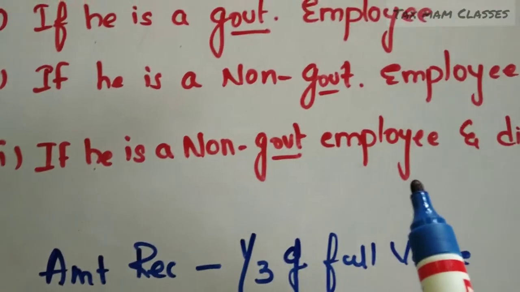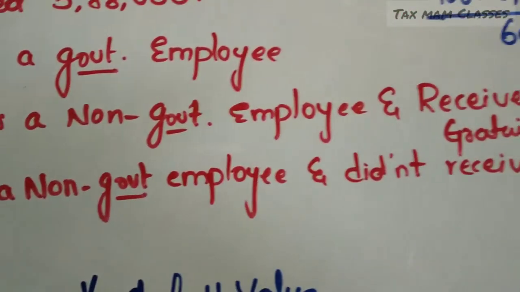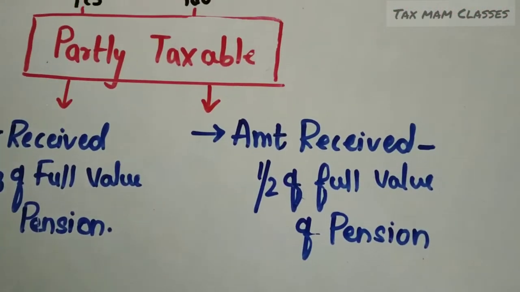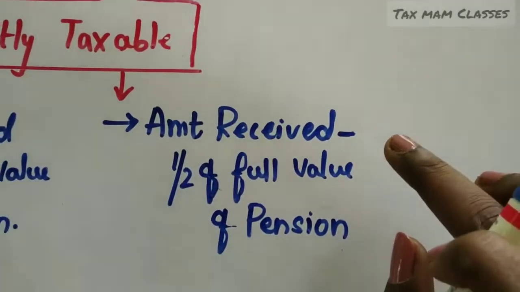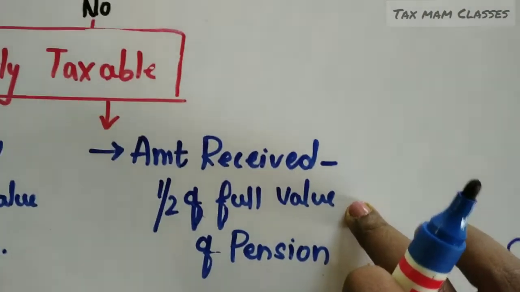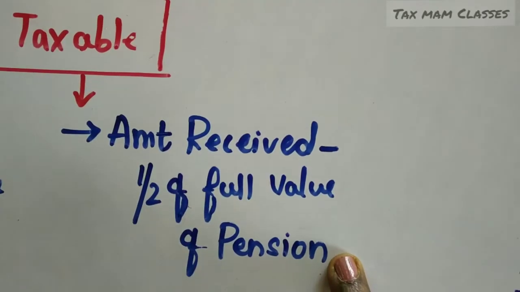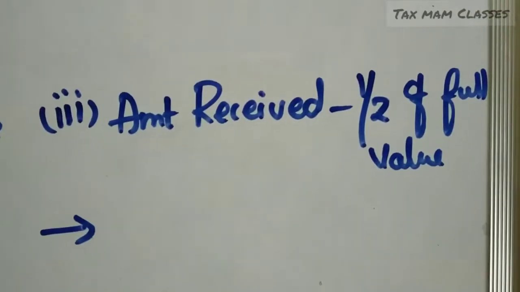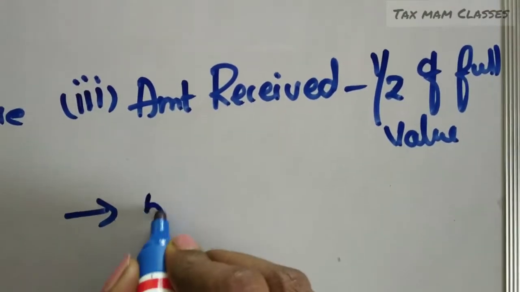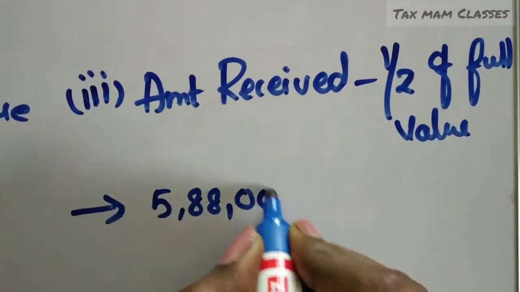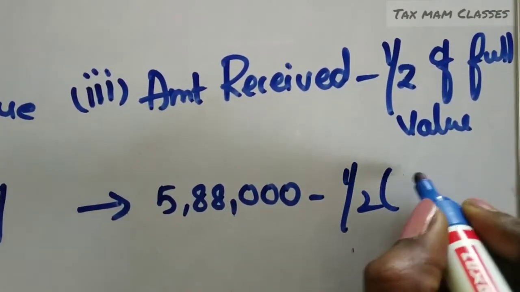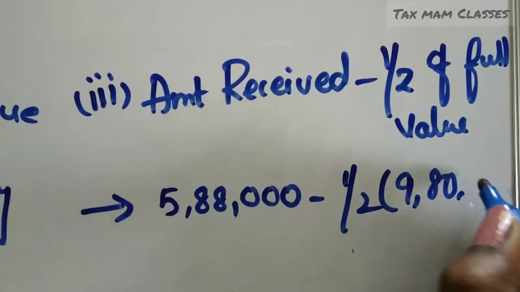Now see the third question. If he is a non-government employee and did not receive any gratuity, then what is the formula? See the provisions. Amount of pension received minus half of the full value of pension. We know the full value of pension, right? So let's take the formula. See how much is the amount received. He received 5,88,000. 5,88,000 minus half of full value of pension. What is the full value? 9,80,000.